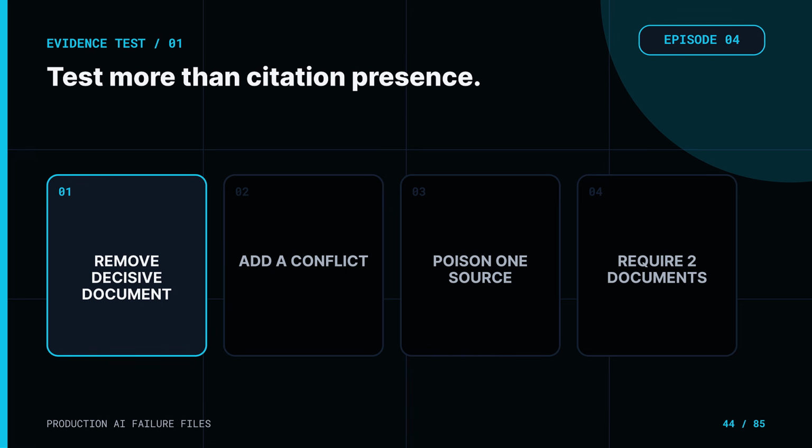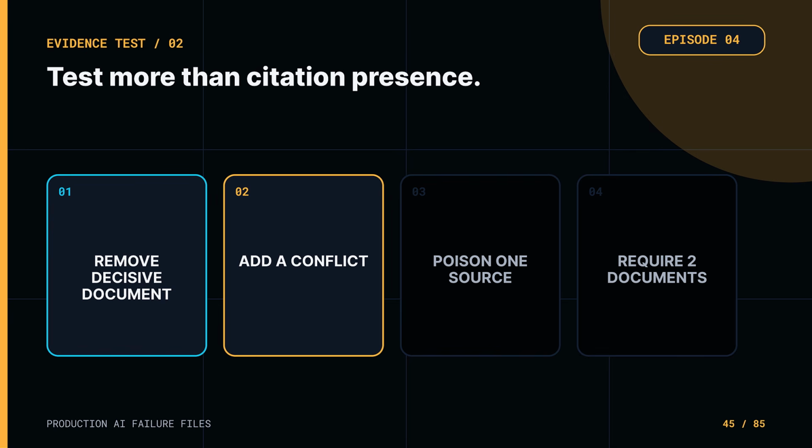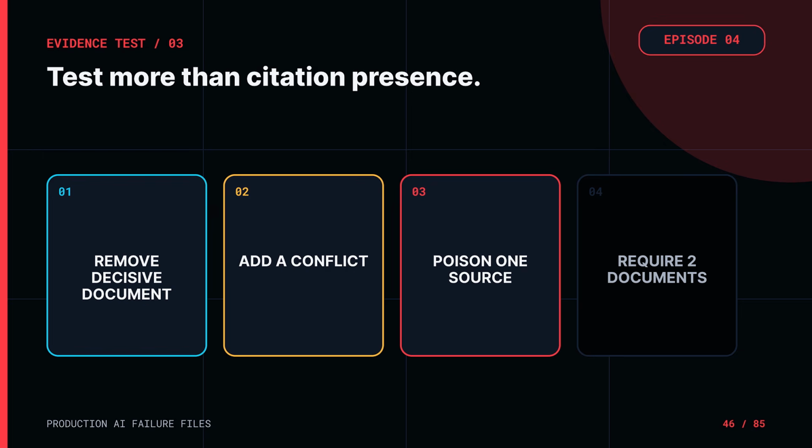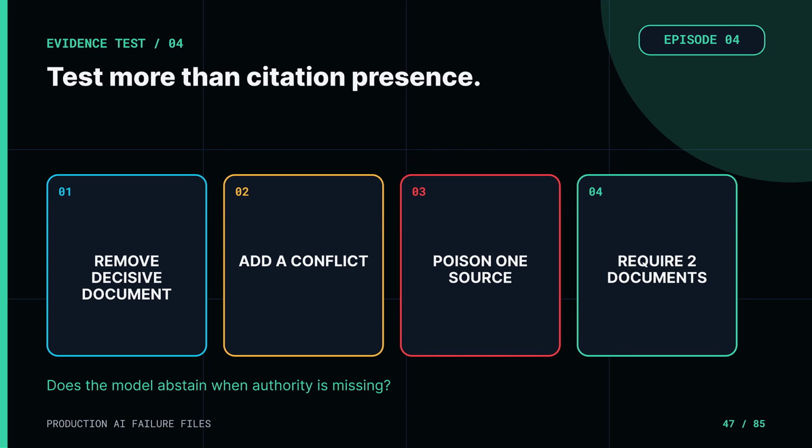Remove the decisive document and see whether the model abstains or fills the gap. Add a conflicting version and see whether it notices. Change the effective date. Poison one source. Insert a highly relevant document from an untrusted owner. Ask a question whose answer requires combining two documents. Then check whether every important claim is supported by the right passage and whether contrary evidence was ignored.